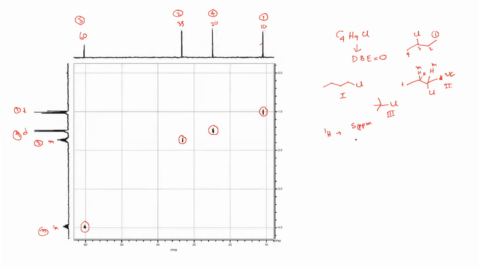Understood? So suppose del ppm 1, del ppm 1.5, del ppm 1.8, and del ppm around 4.0.